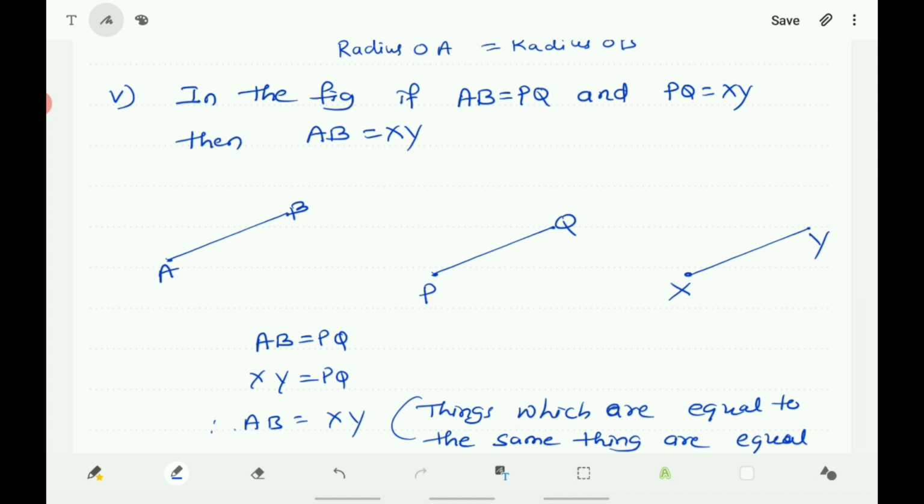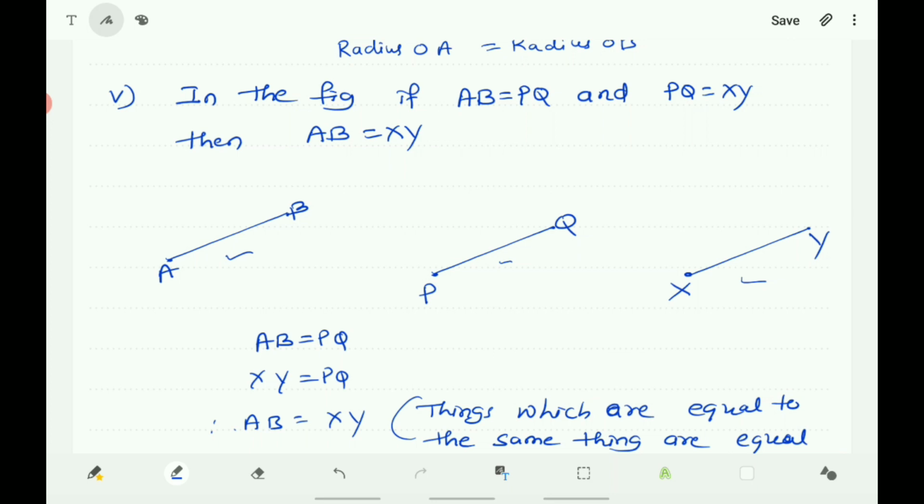Here the line segments AB and XY are equal to the line PQ. Therefore you can say that AB must be equal to XY.